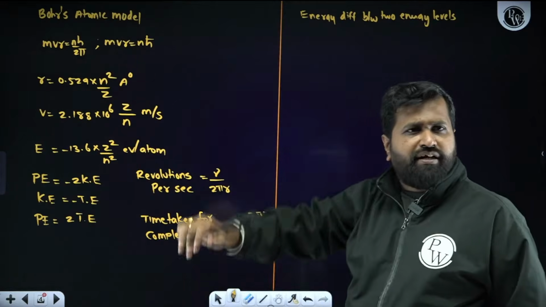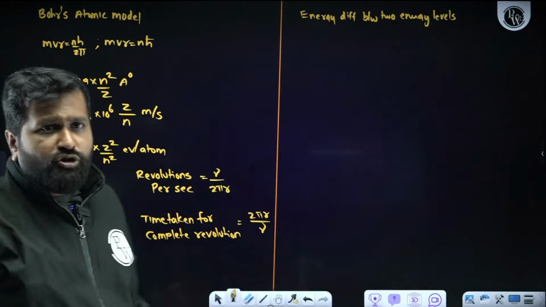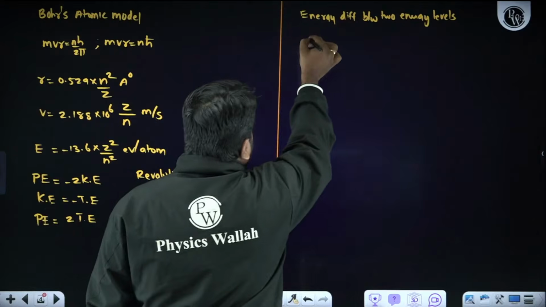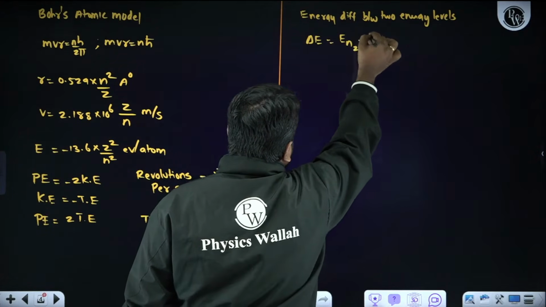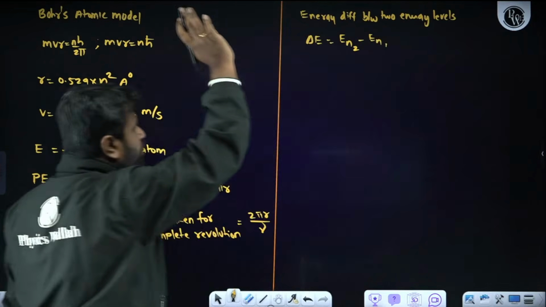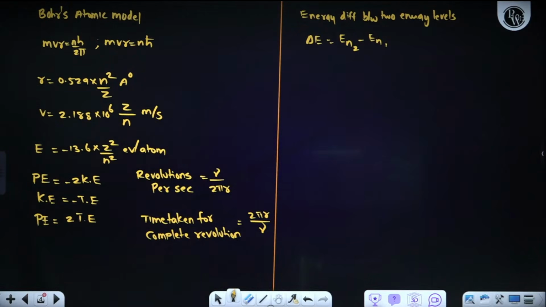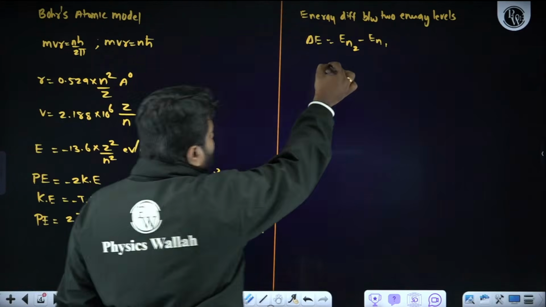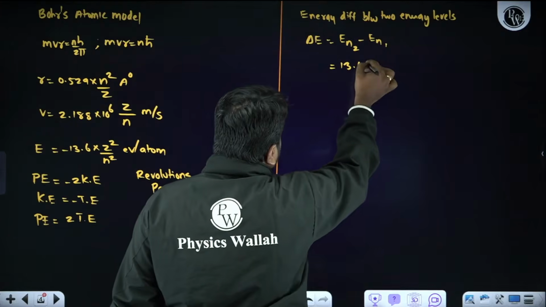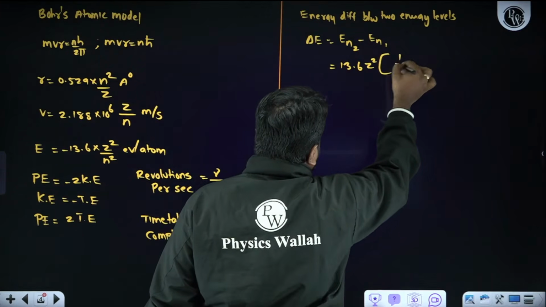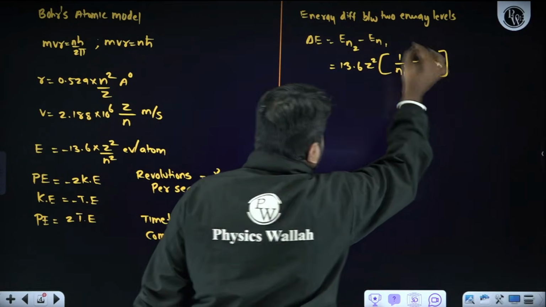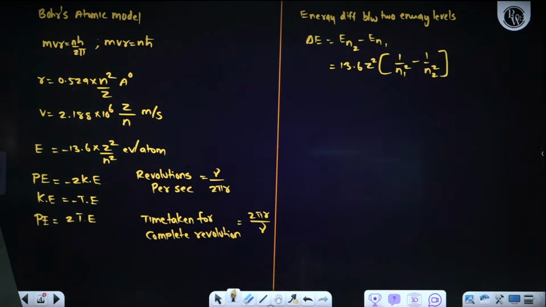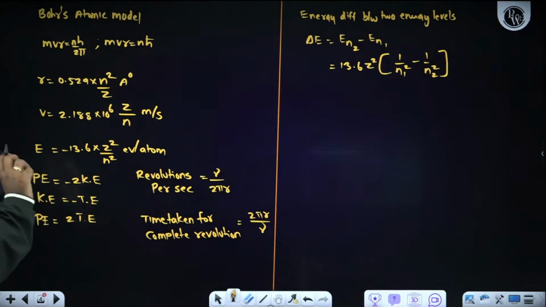Energy difference between two energy levels. When it comes to energy difference between two energy levels, that is delta E: higher energy level minus lower energy level. So automatically now, what is the formula I can use? 13.6 into Z square upon 1 by N1 square minus 1 by N2 square. So we can use this formula to calculate the difference in energy.